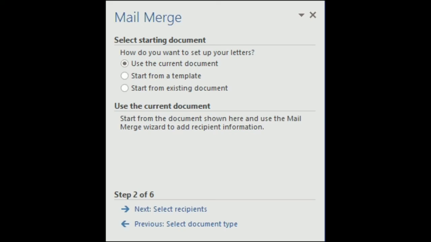So the next step is creating the data source, and inside the data source we will be entering the details of the recipient. With this we have come to the end of the steps for creating the main document. Next we will study how to create the data source.